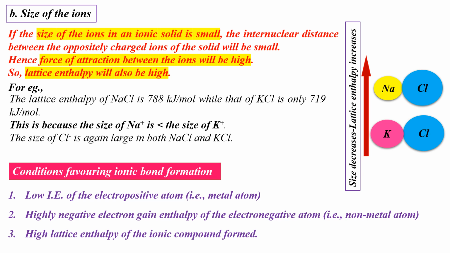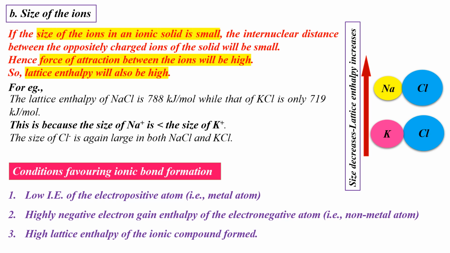Note that the size of Na+ in NaCl is less than the size of K+ ion in KCl. So the force of attraction between Na+ and Cl- ions in sodium chloride is greater than the force of attraction between K+ and Cl- ions in potassium chloride. Hence, the lattice enthalpy value of sodium chloride is greater than that of potassium chloride.